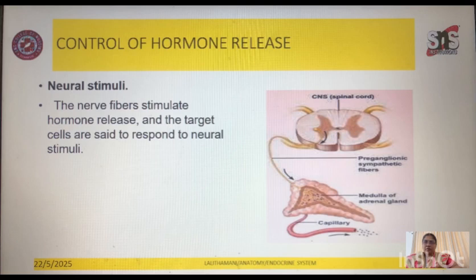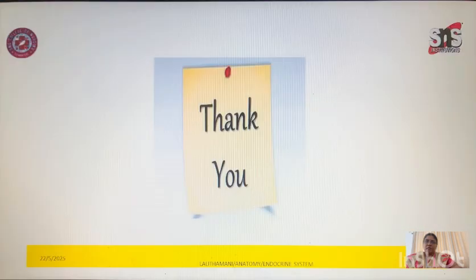So far we have seen about three stimuli. One is hormonal stimuli, where the hormone levels itself will be a stimulating factor for the hypothalamus to secrete, reduce or maintain the hormonal balance. Second one is humoral: not only the organs are involved, the ions and nutrients are also responsible. The third one is neural stimuli, where the nerves are responsible. So far we have seen how the stimuli take up the role of releasing the hormone or maintaining the hormone in the bloodstream.